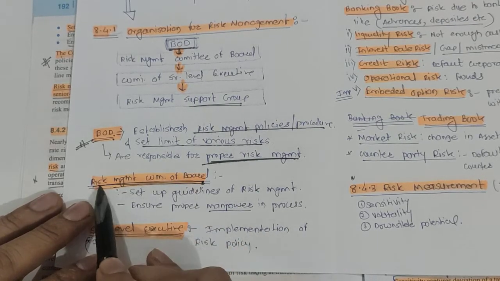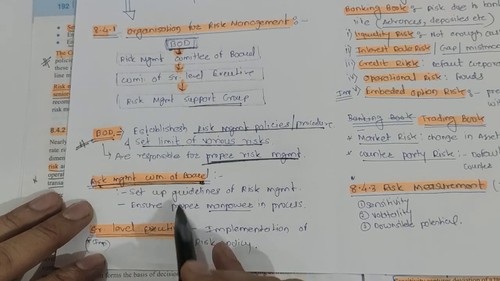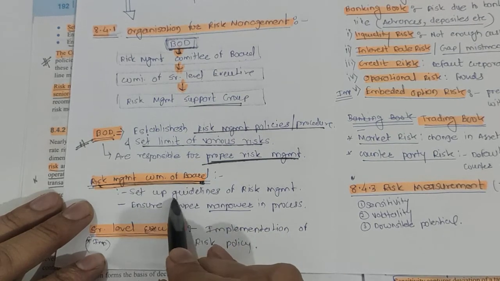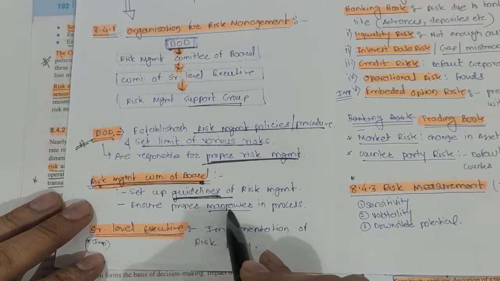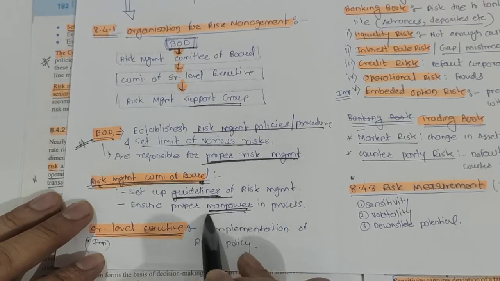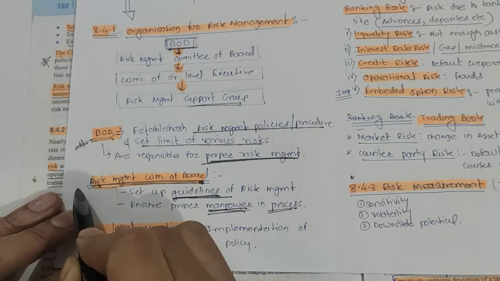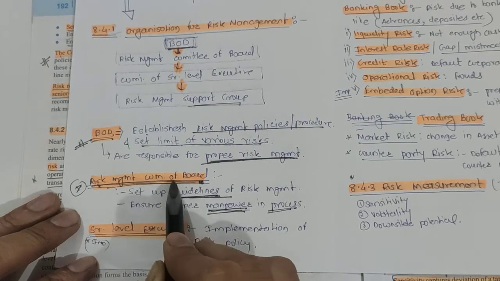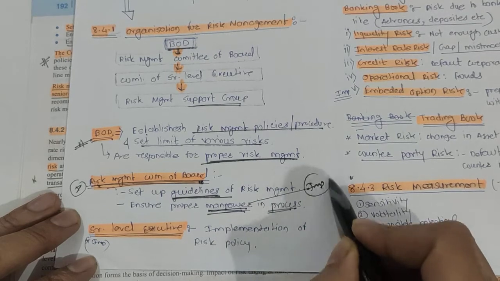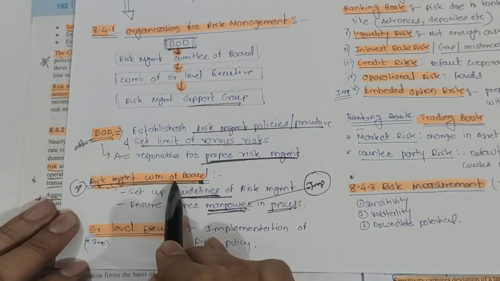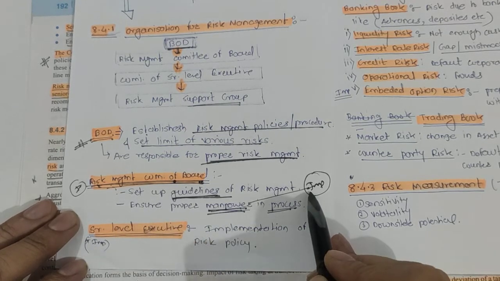Next is the risk management committee of the board. So friends, what does the risk management committee of the board do? They set the guidelines. Very important. They set the guidelines and also ensure that proper manpower, proper staff, is there in the risk management. Who will ensure? The risk management committee. This is also important. Maintaining the staff is the responsibility of the risk management committee of the board, right? An MCQ can be set here.